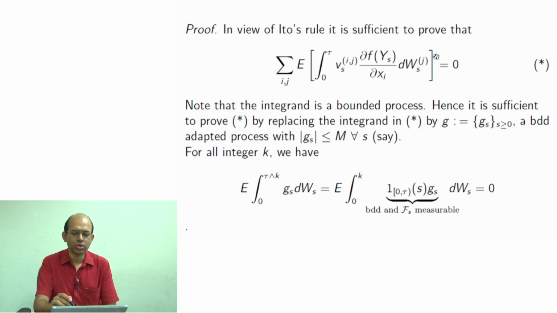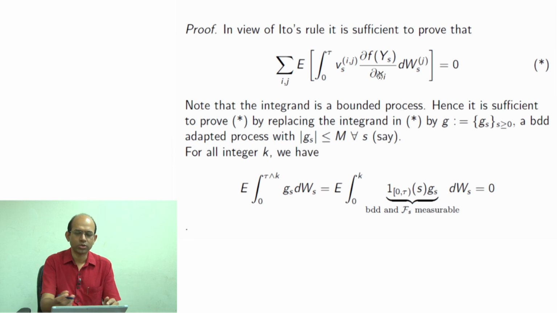If you write this in matrix notation, then del f over del x would come as a vector, the gradient of f on the left hand side; in between you would have the matrix and then the Brownian motion, and on the left hand side you would write the gradient as a transpose, so that it is like a row vector.